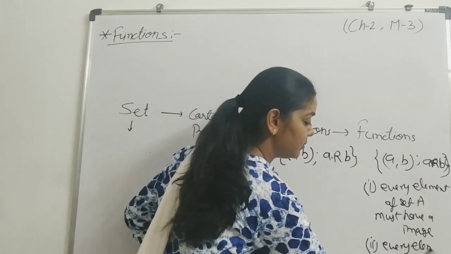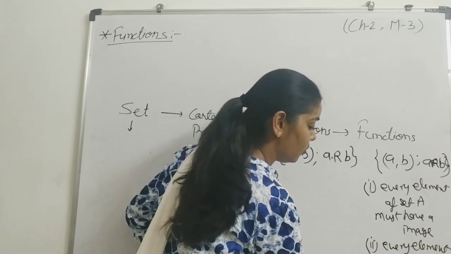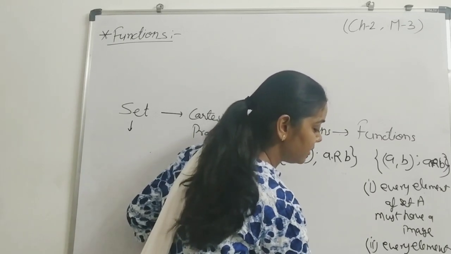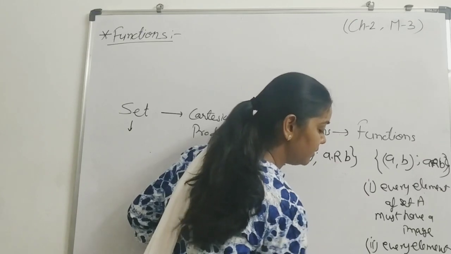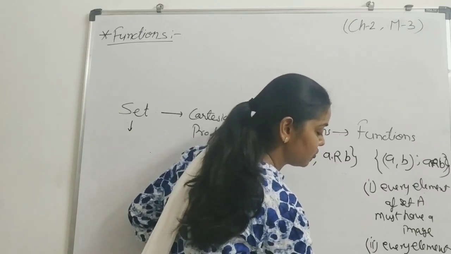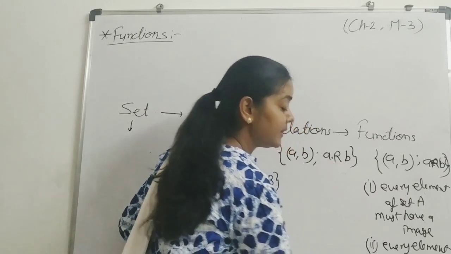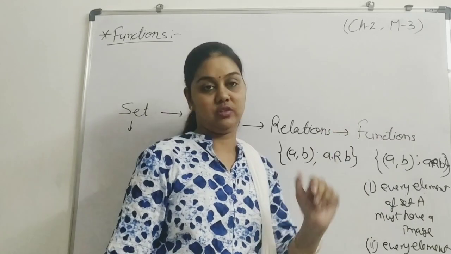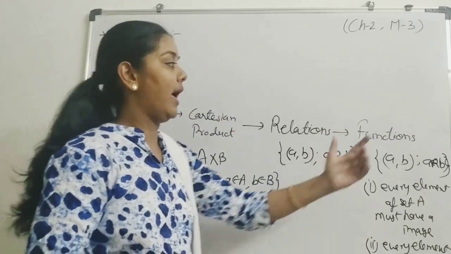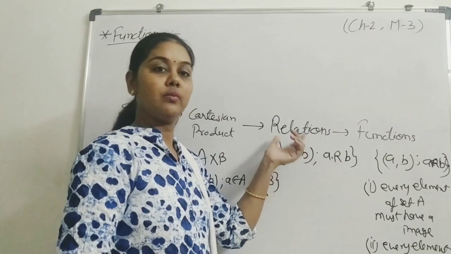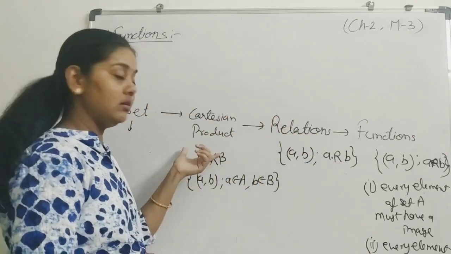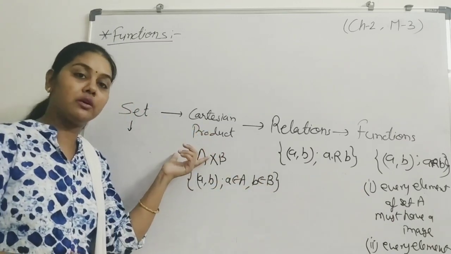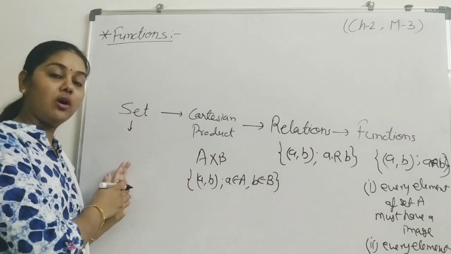Then such kind of ordered pairs will be called functions. It means I can say that every function is a relation, and every relation is a subset of the Cartesian product, and the Cartesian product is the product of two sets.